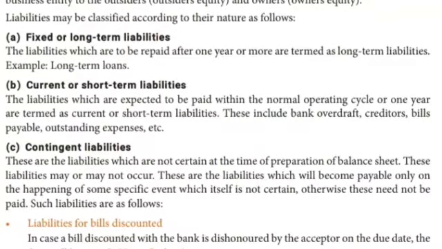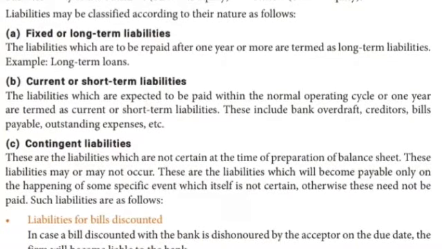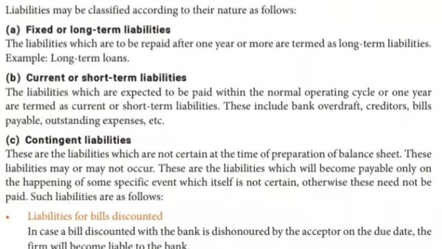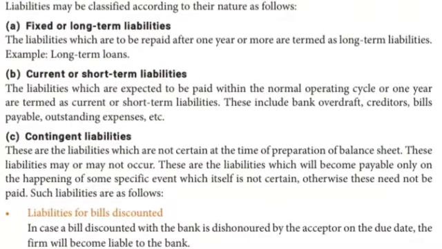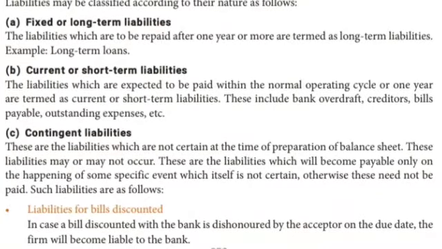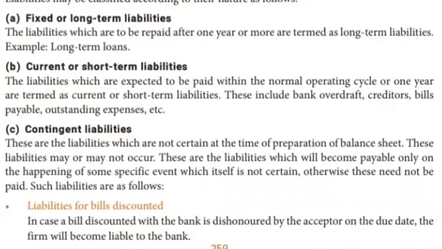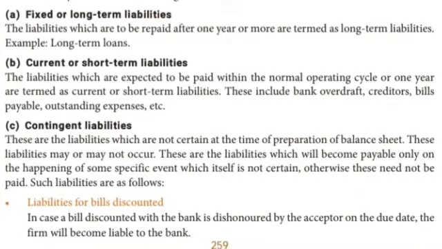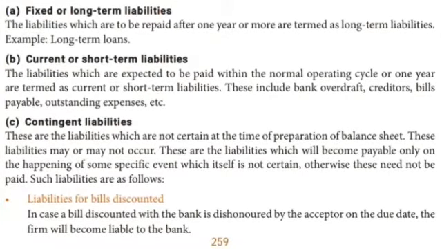Next one, contingent liabilities. These are liabilities which are not certain at the time of preparation of the balance sheet. They may or may not occur. They become payable only on the happening of some specific event which itself is not certain; otherwise they need not be paid. Such liabilities are as follows. Bills discounted: if a bill discounted with the bank is dishonoured by the acceptor on the due date, the firm will become liable to the bank.